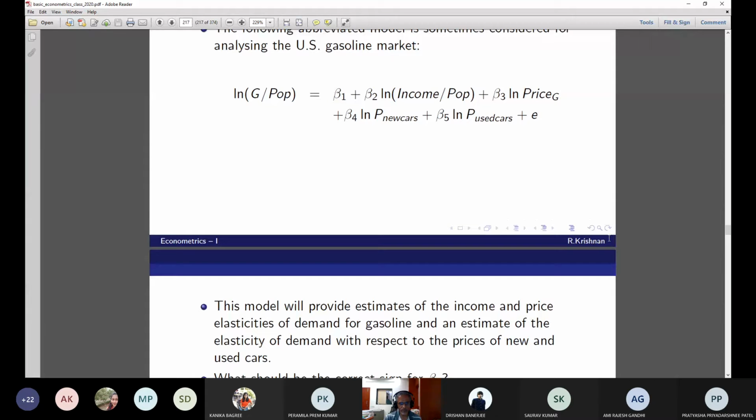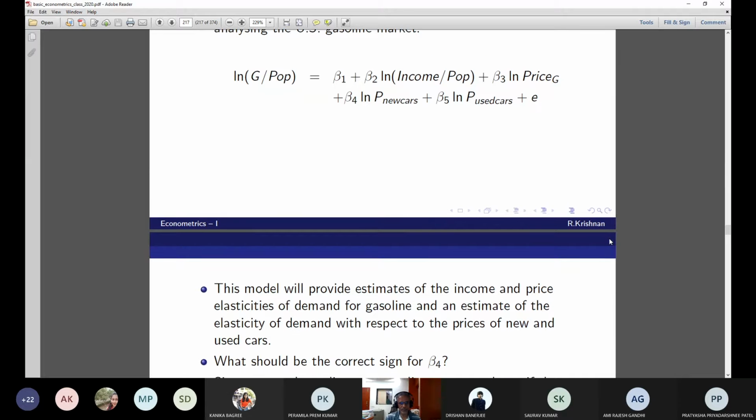The model will provide estimates of the income and price elasticities of demand for gasoline and estimates of the elasticity of demand with respect to the prices of new and used cars. What should be the correct sign for beta 4? Plus. So what is capital G? Capital G is gasoline. And what is your POP? Population.